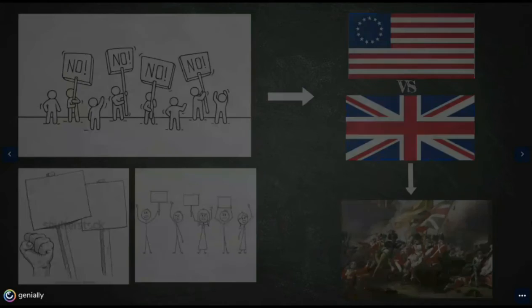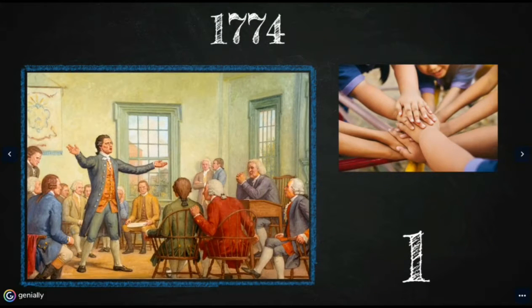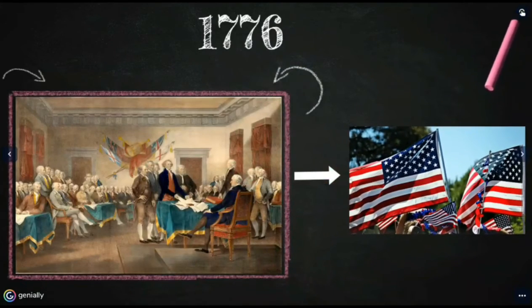Each colony had its own local government. In 1774, they each elected officials to represent them at the First Continental Congress. This was the first effort of the colonies to unite and make a single government. In 1776, the Second Continental Congress declared the independence of the United States from Great Britain.